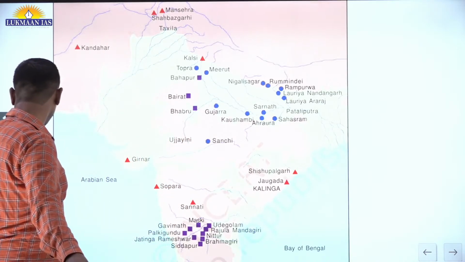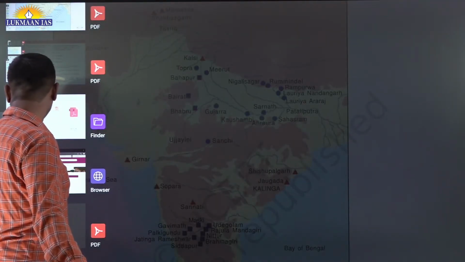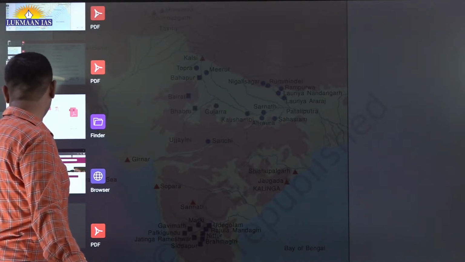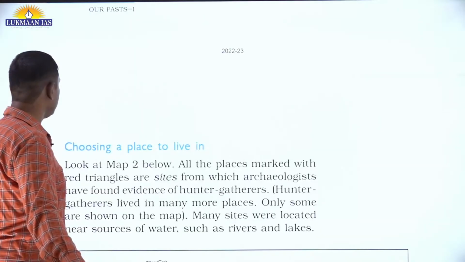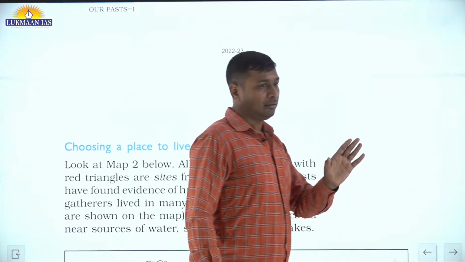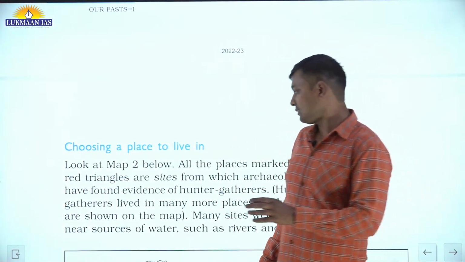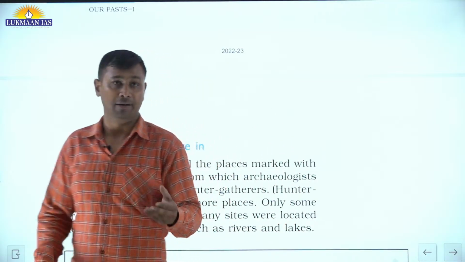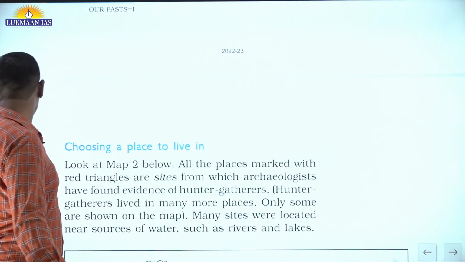Okay, so let us first of all start with class 6. This is the class 6 book. The name of the book is Our Past 1.